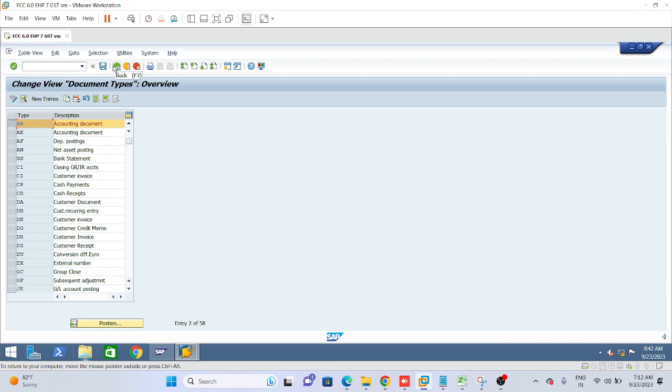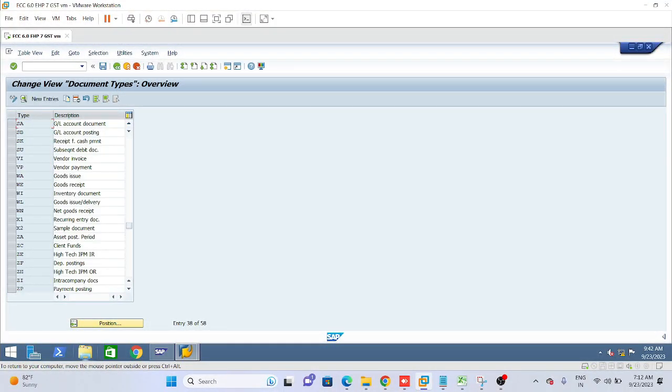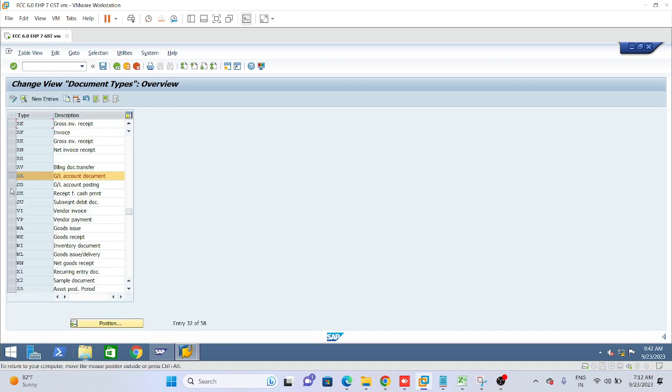Click on the Position button, give document type SA, then select the document type and click on the Details button.